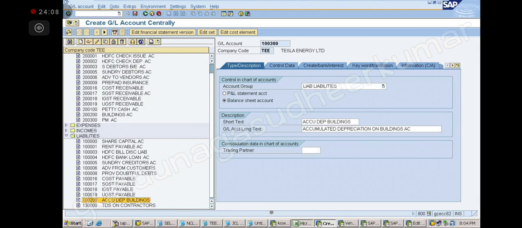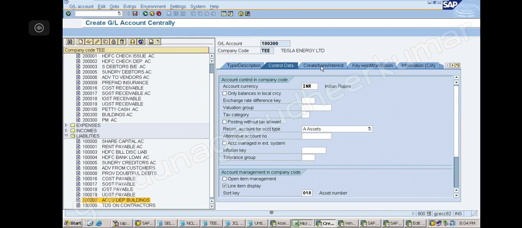Enter. Accumulated depreciation, what is this? Plant and machinery. Yeah, note down, everything else is the same, right? So you will copy those accounts and create your own accounts. It all is the same.